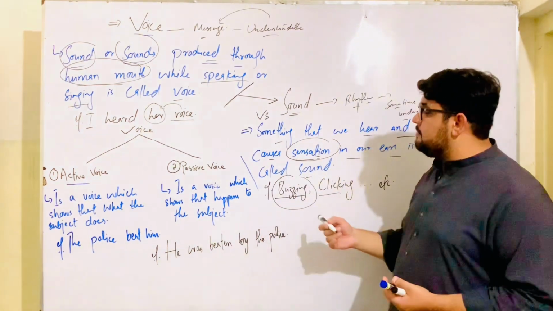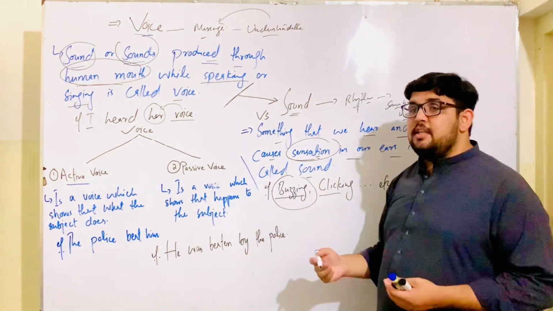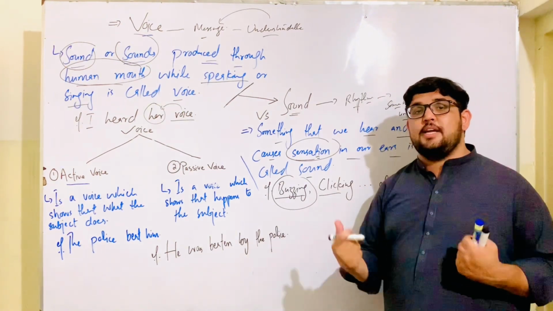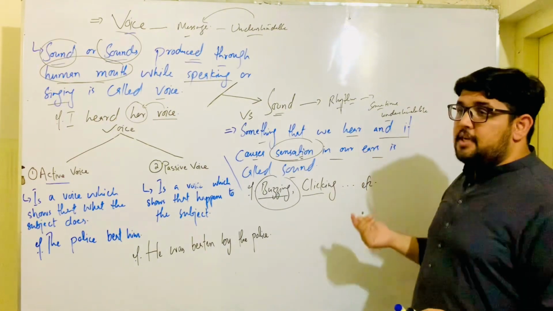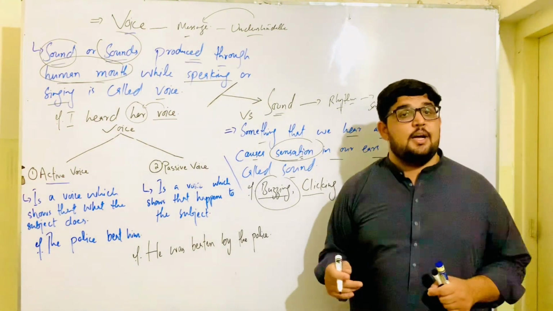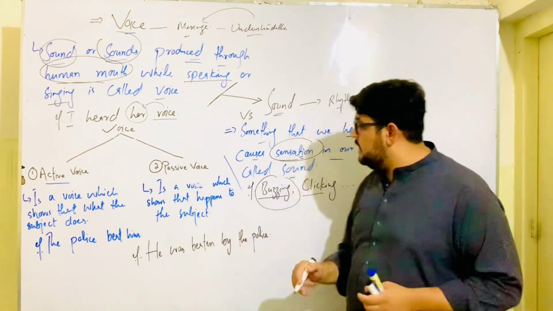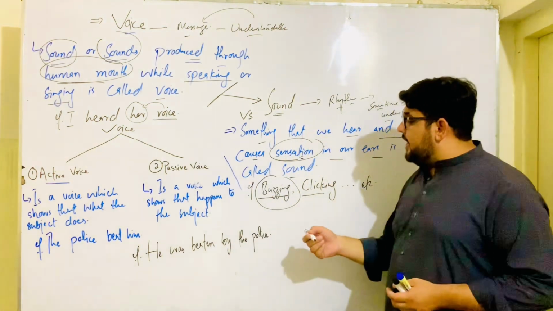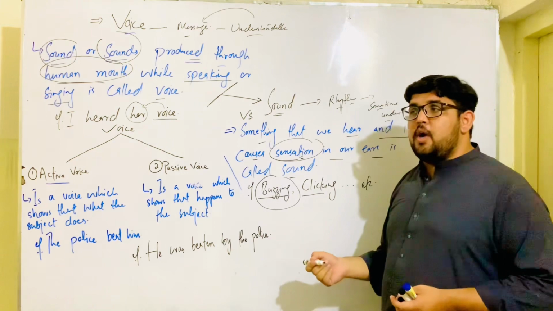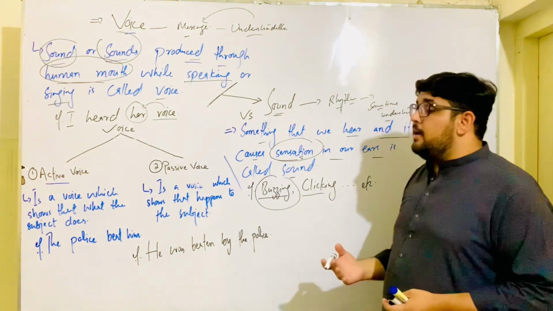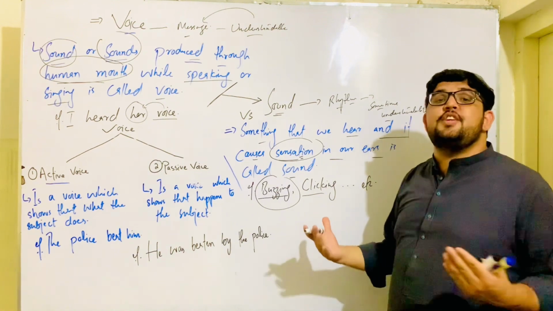Or sometimes we say this is the sound of clicking, or we do it to attract attention. Sometimes sounds are understandable and sometimes they are not, because we do not understand the actual purpose. Like if I just do this, that creates a sound, and now it's understandable: it means I want attention.